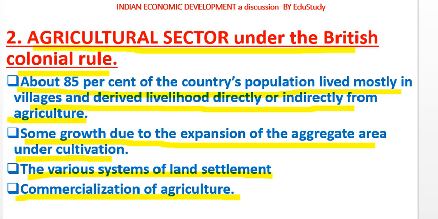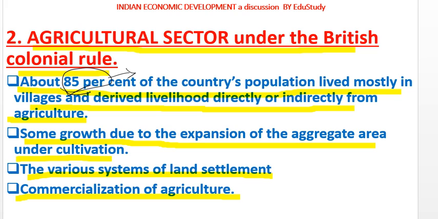Then what happens here, as British rule started, the agricultural sector became the only sector that employed the labor force of India. The people of India got only that source of their income. And in rural India, about 85% of people resided at that time, and all those people were dependent on agriculture.